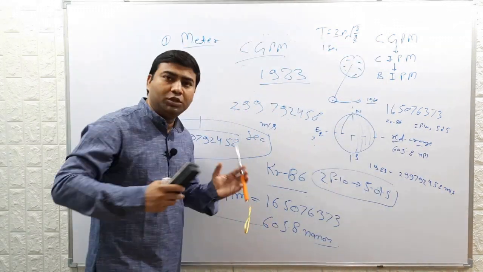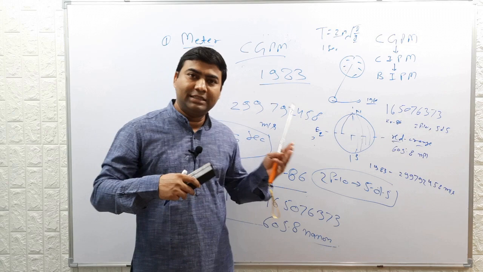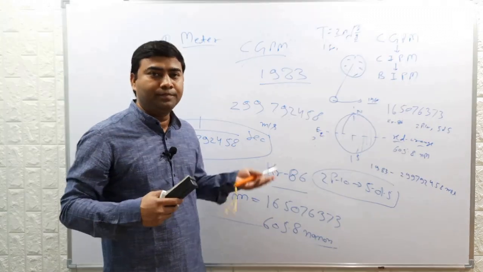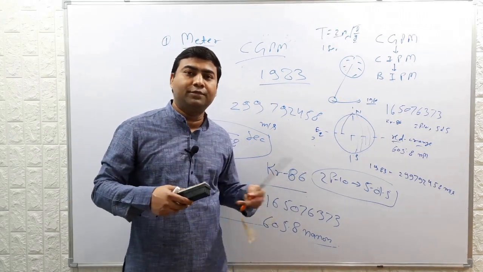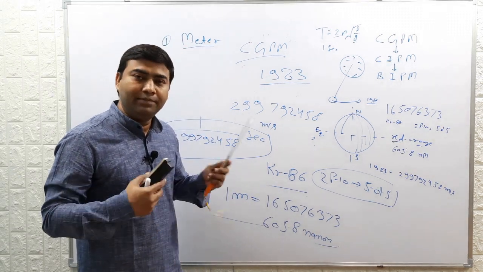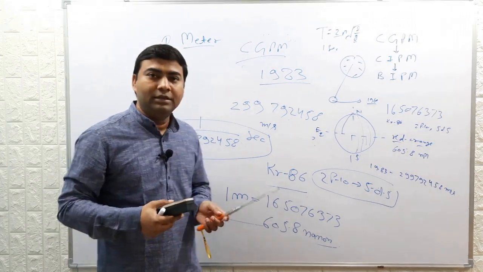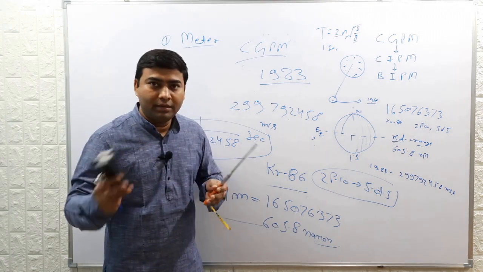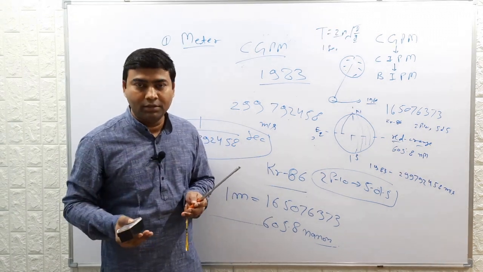So that was the story of the meter. In early times, it started from yard and cubits, inch, foot. Then the meter was defined based on the meridian of the Earth.